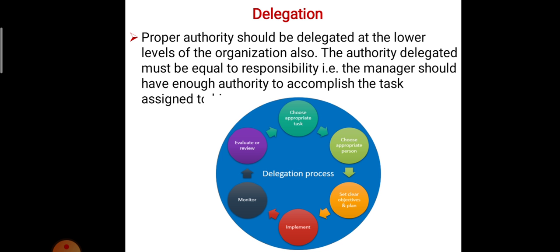The organization gives some authority to the manager to solve problems, and if any employee or production line has a problem, how to solve and manage it. Okay, that is all the responsibility of the manager, the head of the department. Then the figure shows the delegation process and how to proceed. First choose an appropriate person, then set clear objectives and plans, then implement, then monitor, then evaluate or review, and then choose the appropriate task. That is the delegation process.